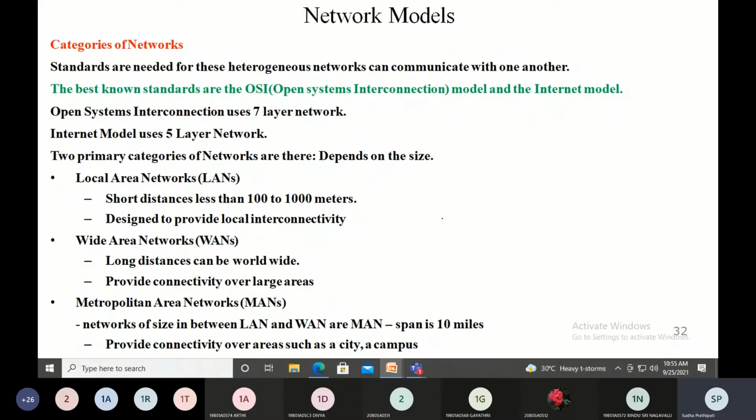Anyone in the class, can you tell me what are the various topologies? Mesh topology, star topology, ring topology, bus and hybrid topology. What is mesh topology?